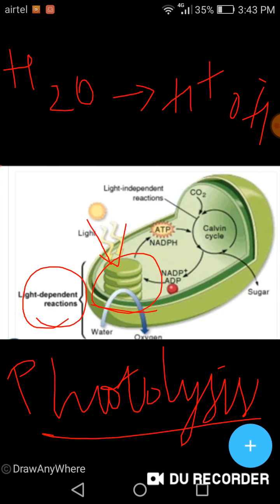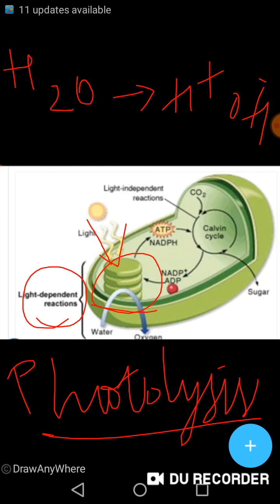Now the question arises: what happens with OH minus ions and H plus ions? These OH minus and H plus ions are going to be converted into water and oxygen. Water is either stored or evaporated by the process of transpiration, and oxygen is released out.